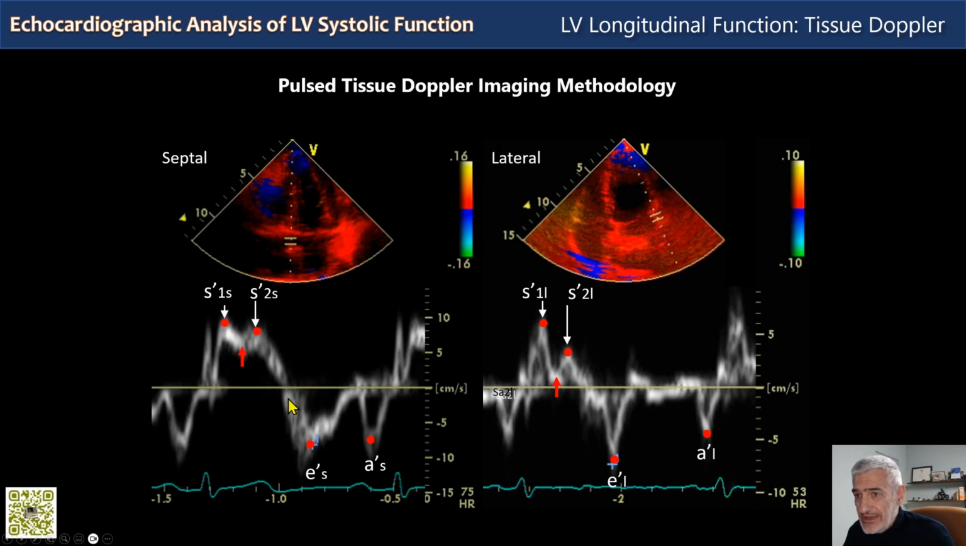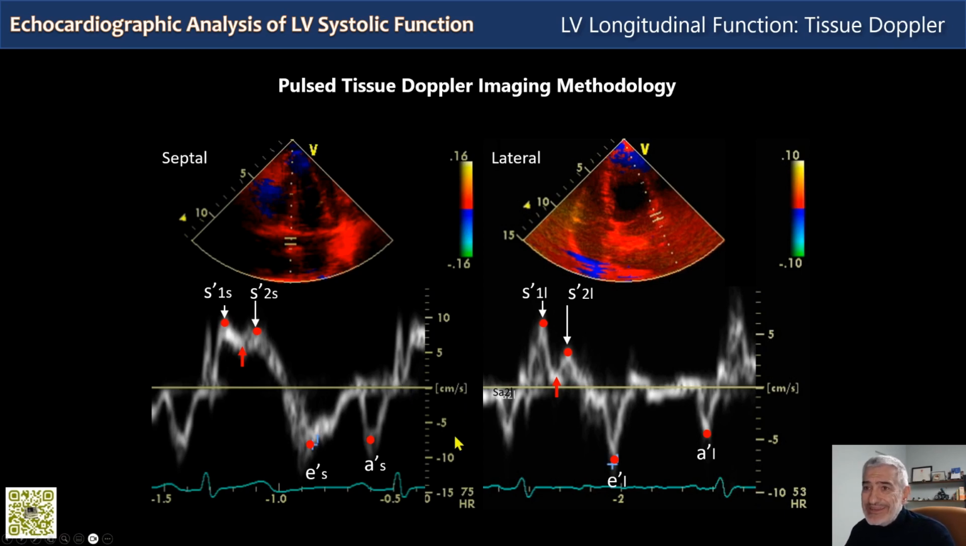Then we have, not always, but often, like we see on the lateral side here, an isovolumic relaxation peak, and then we have the early diastolic ventricular relaxation peak, and then the late diastolic atrial contraction peak. The names are S prime for the systolic, E prime for the early diastolic, and A prime for the late diastolic peaks, septal and lateral. Usually we measure both and then average the values before using them in our report.